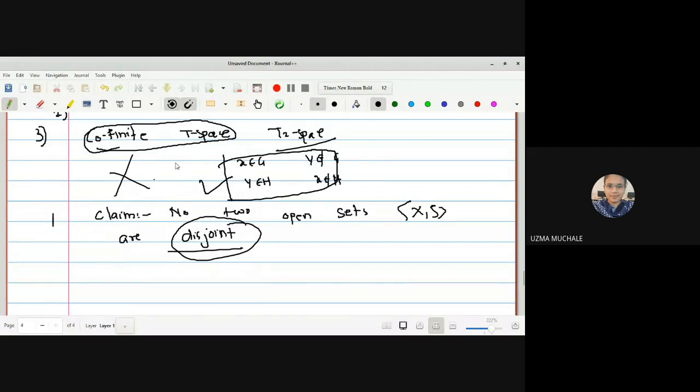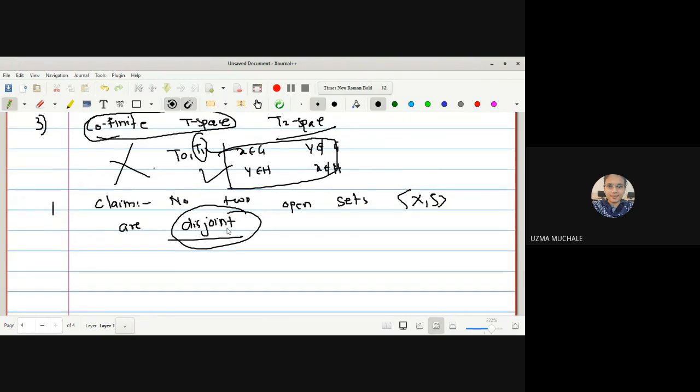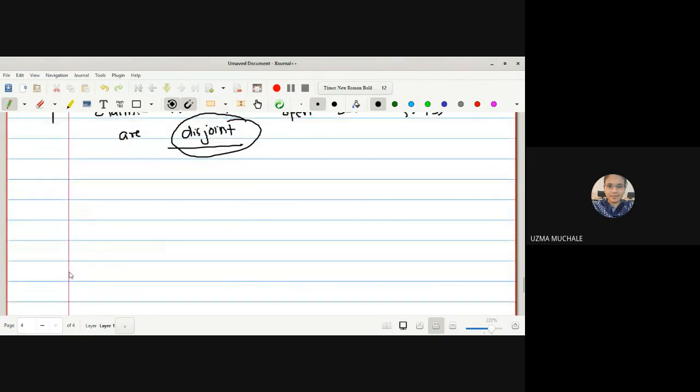Those who remember, we have done this already in the T0 as well as in the T1 space. So in the T1 space, we have proved this condition. So what remains to prove: we are able to find two open sets, but they are not disjoint. Correct? What I want to say, are you getting me? Yes, ma'am. We found two different open sets which satisfy the condition, but in T2 there is one more condition, that there should be disjoint open sets. Okay, we just have to show that they are not disjoint.